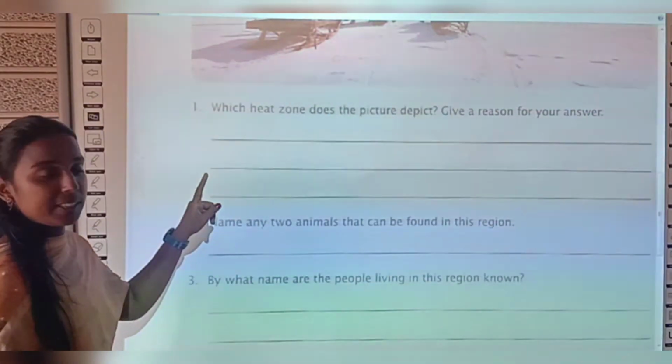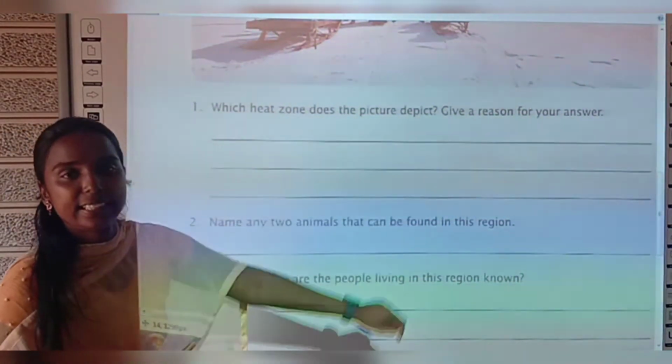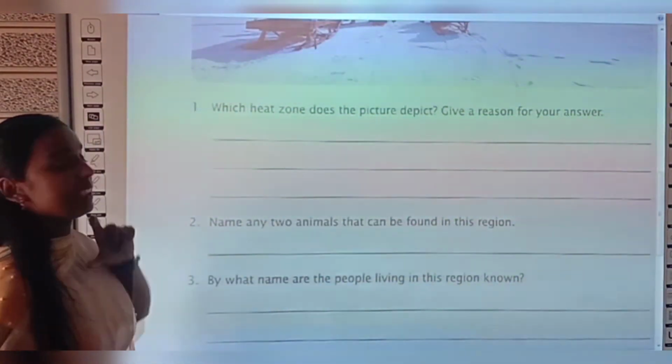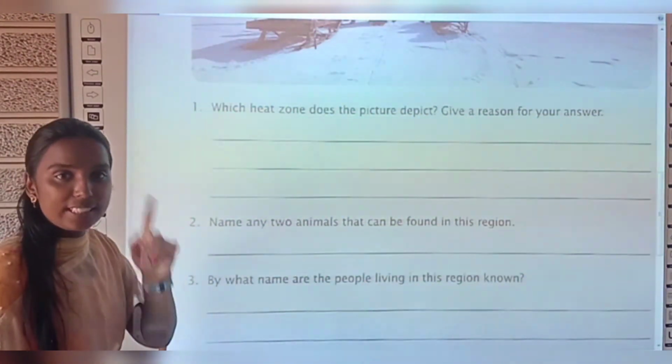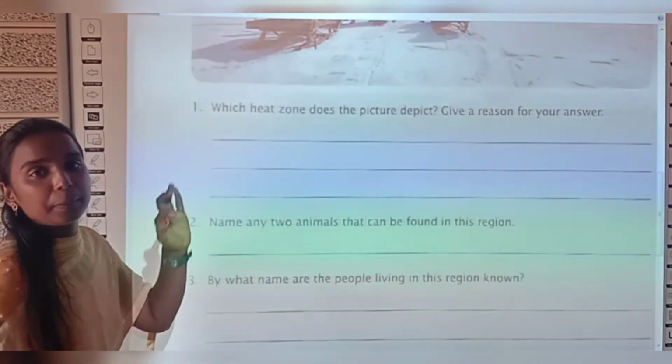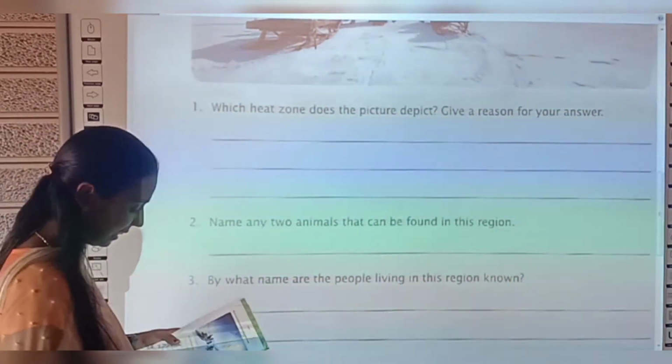See what is the first question. Which heat zone does the picture depict? Give a reason for your answer. So say which picture is this. Which heat zone is this? This is the frigid zone, right? Why? Because the ground is covered with snow. Yes. Start writing the answer.